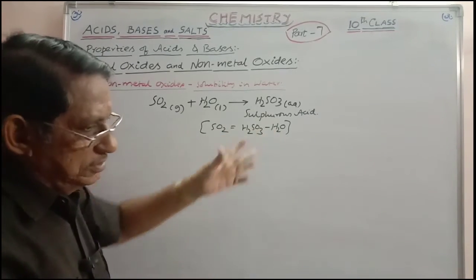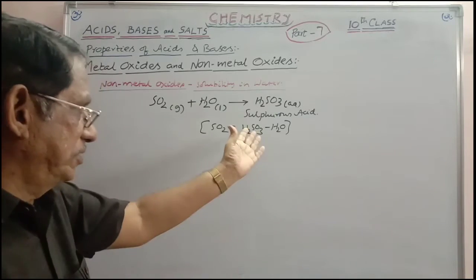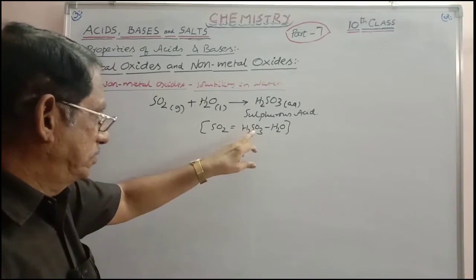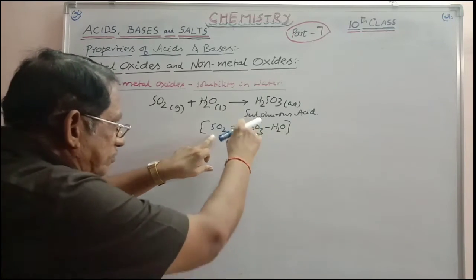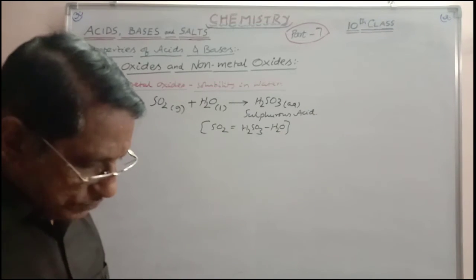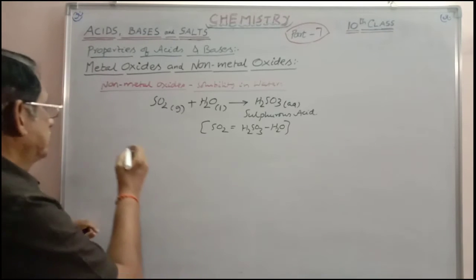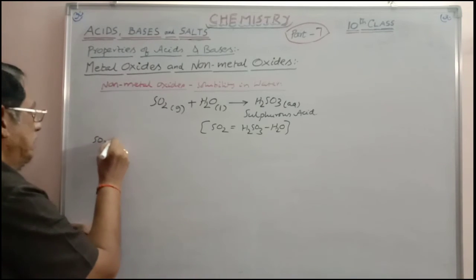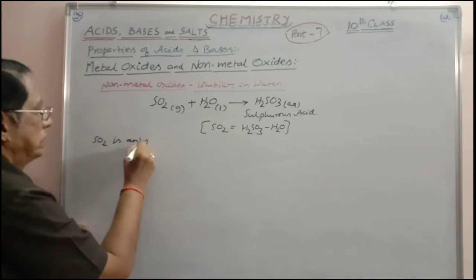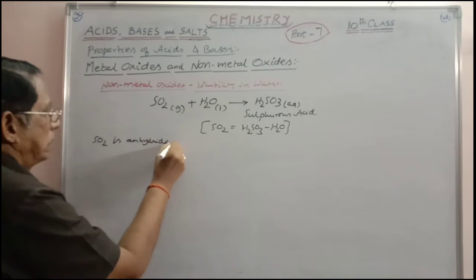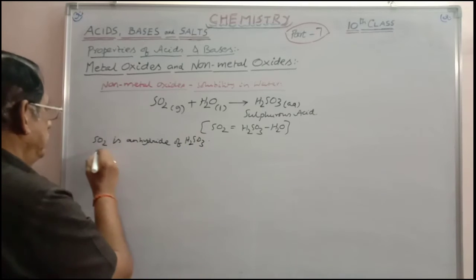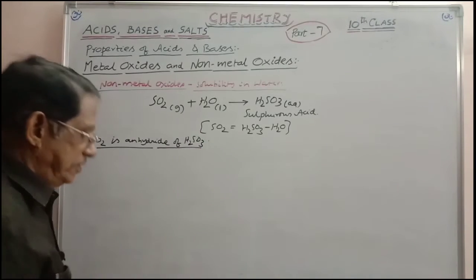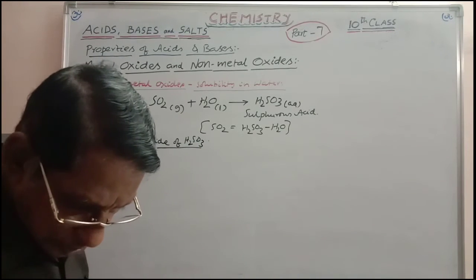Subtraction of water means anhydride formation. From this you are removing a water molecule, so this becomes the anhydride of this. So what else can you write here? Sulfur dioxide is the anhydride of H2SO3, right?